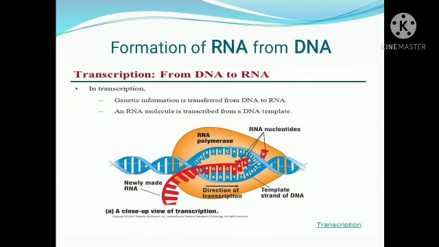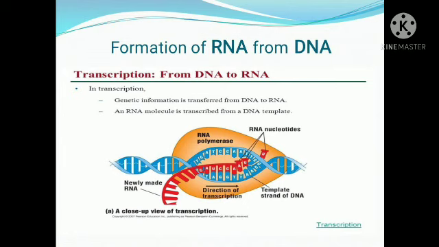Hope you understood what I have explained. The initial event is unzipping of DNA and creating a single strand of messenger RNA. The enzyme RNA polymerase unzips the region of DNA, and one side of the DNA serves as a template for the creation of messenger RNA.